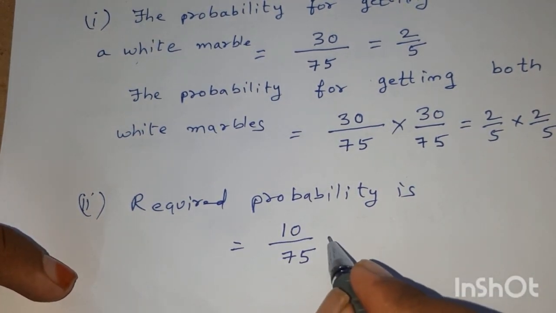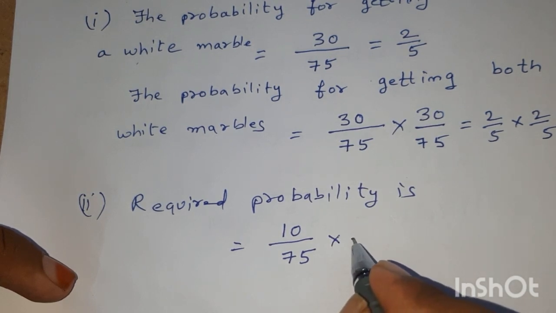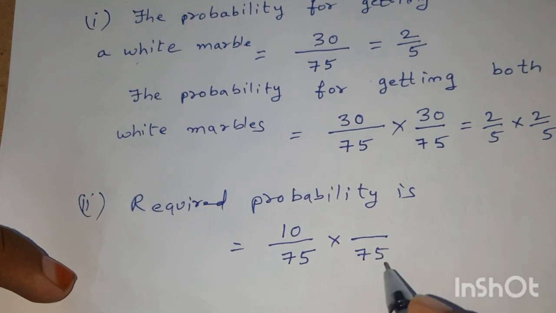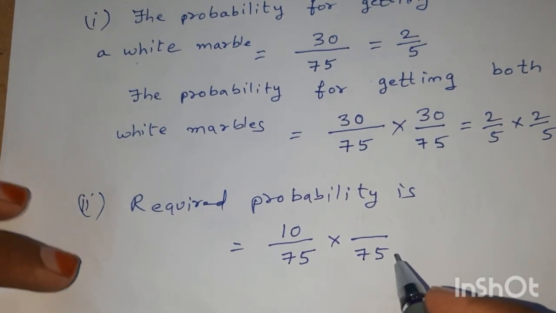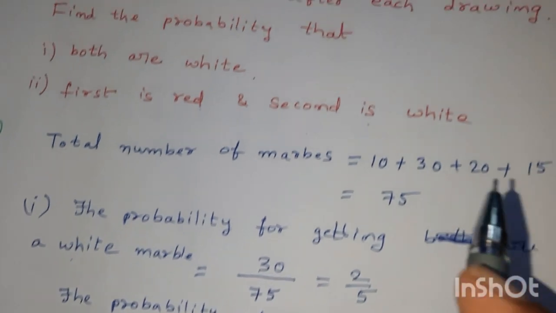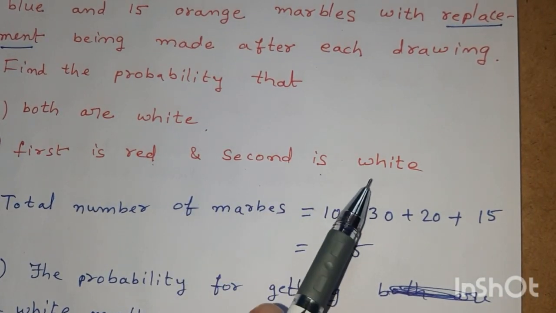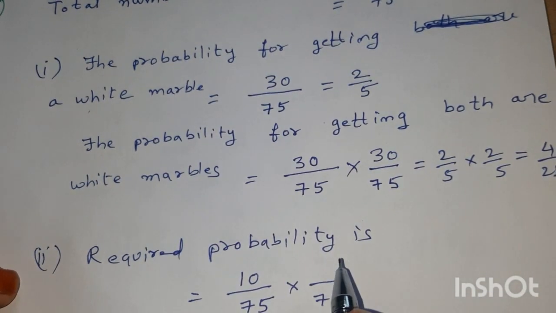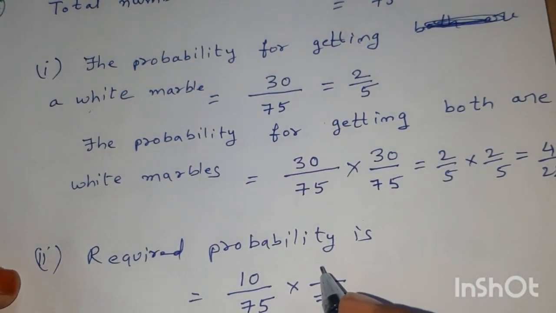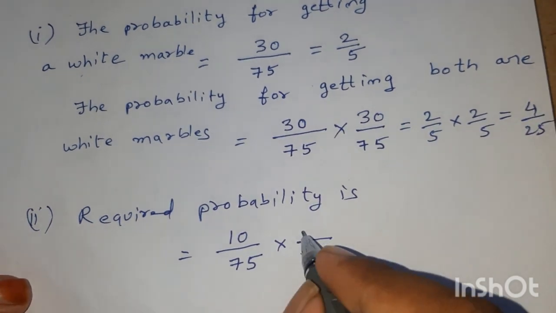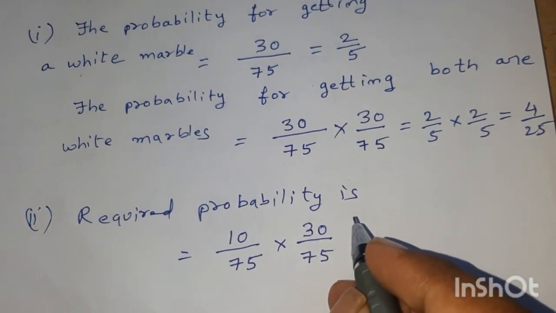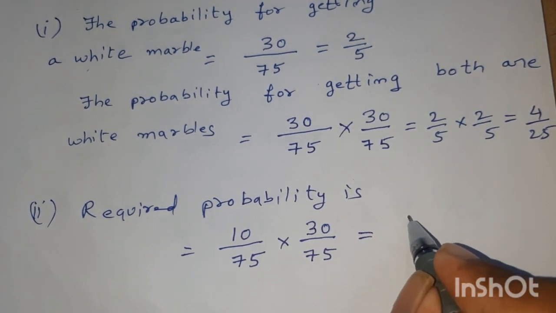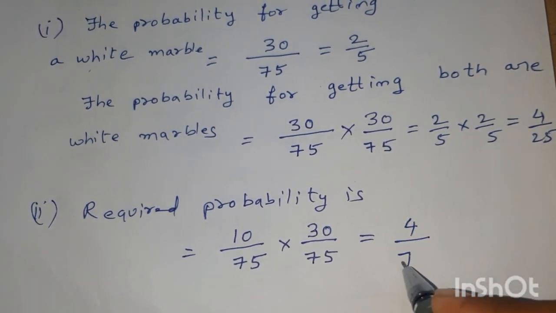Okay, since it is with replacement, again we have 75 marbles. Among the 75 marbles, now we have to select a second marble with which color? White color. Okay, there are 30 marbles with white color. Therefore, 30 possible ways are there to select a single white marble. Okay, after solving it we get 4 by 75.